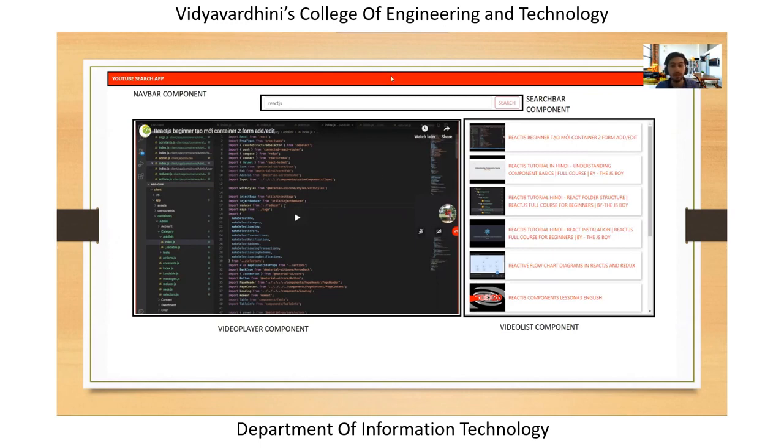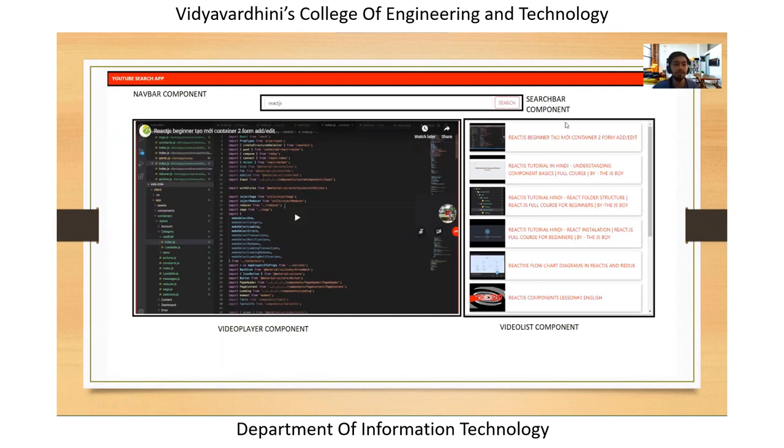So in this case, we have multiple components available here. Each component is responsible for performing certain actions, whether static or dynamic, right? You can see that we have a navbar component on the top. This is just the navbar, like other websites have, with the home page, about us page, and so on. It's used for displaying static data, like the background in red and the text called YouTube search app, the logo kind of stuff.